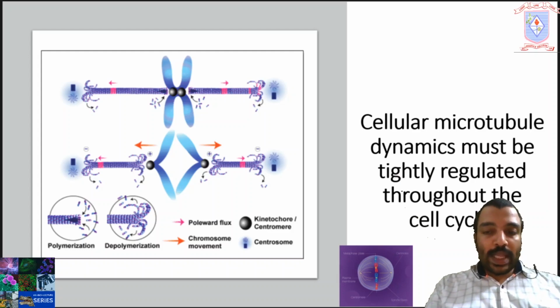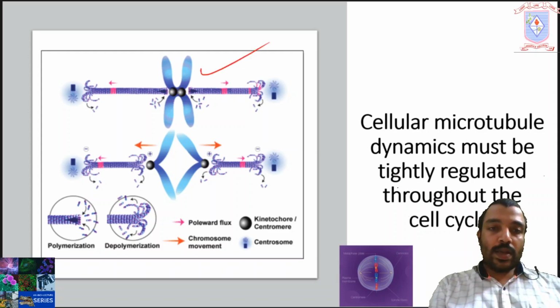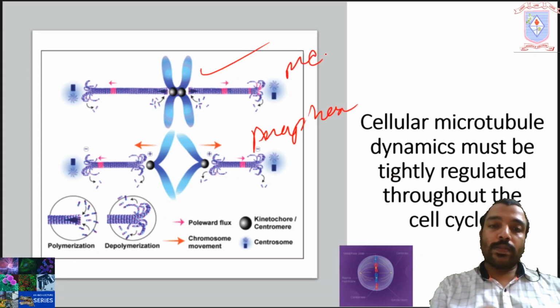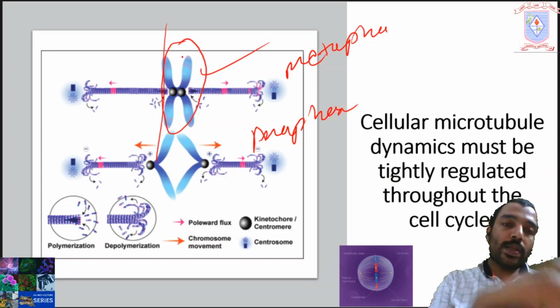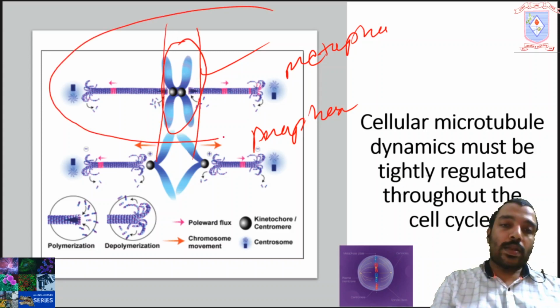Okay, during metaphase, this is the metaphase stage, this is the anaphase stage. This is the metaphase stage. Here the chromosomes are aligned at the central portion of the cell.